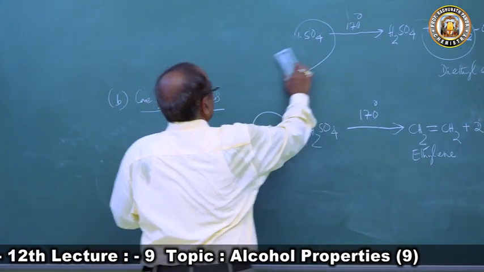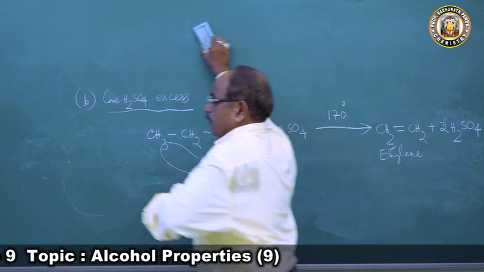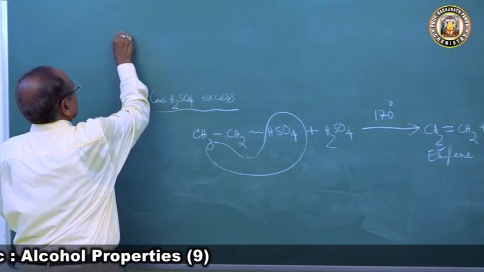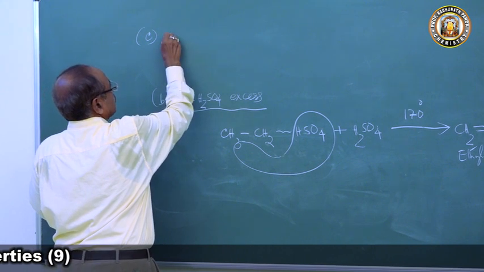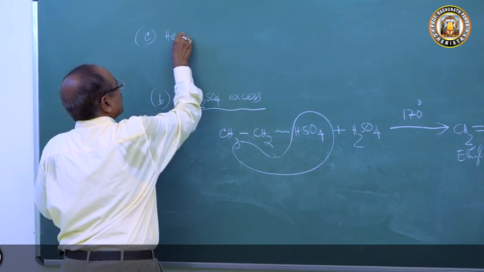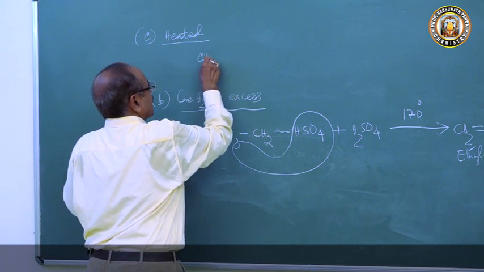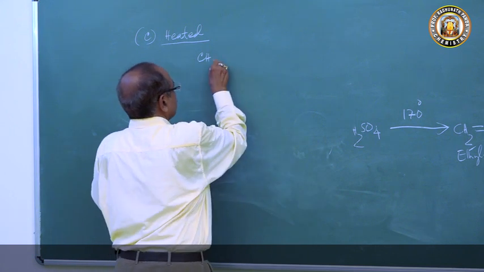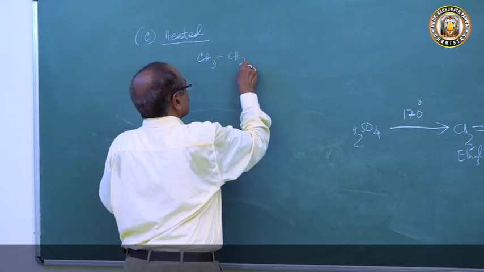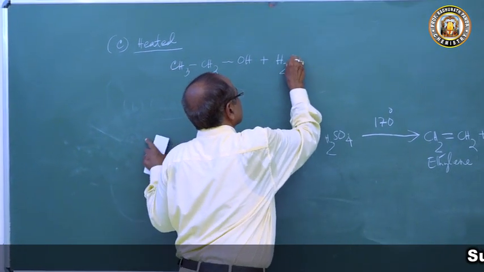Now we come to when we take 1:1 and heat. If you take 1:1 and heat, the third condition is when heated. So this alcohol we have taken, CH3CH2OH, and we are heating with this concentrated sulfuric acid.